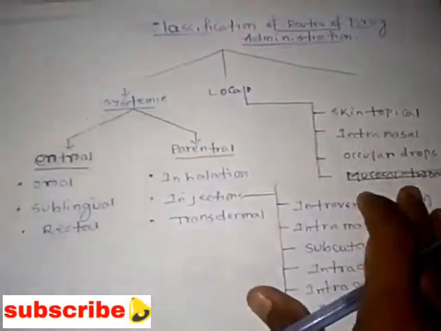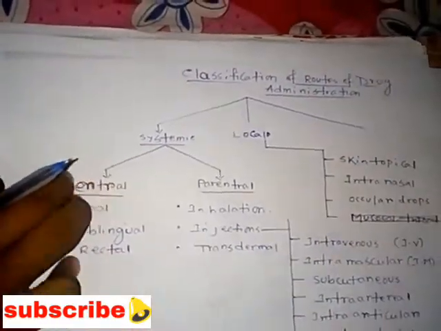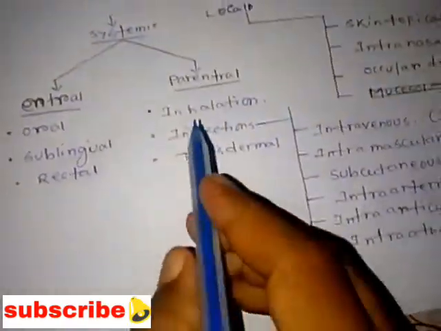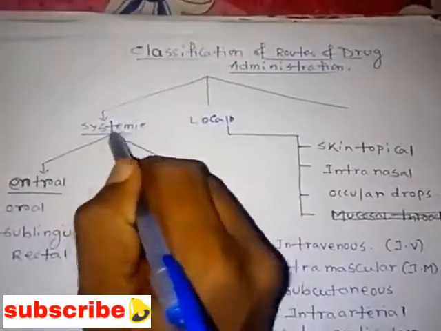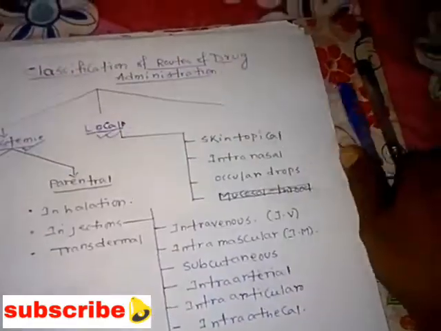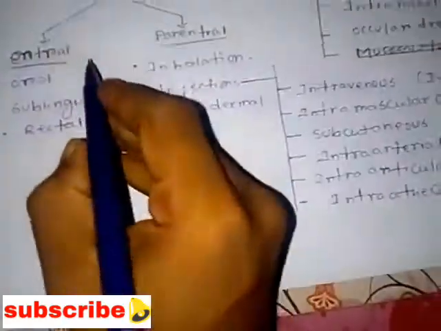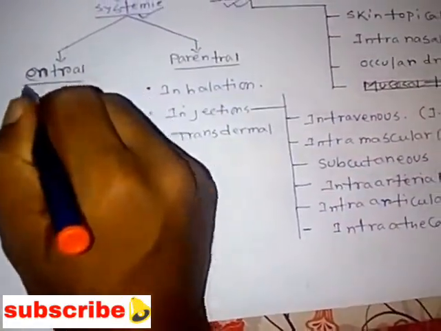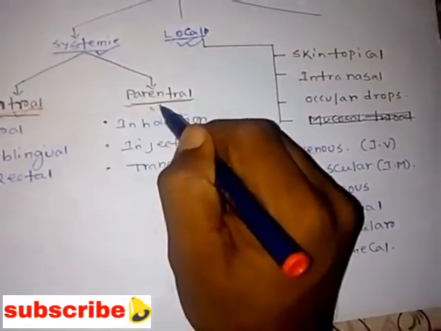The routes of drug administration are of two types. The first one is systemic and the second one is local. Under the systemic, there are two types: the first is enteral and the second is parenteral.